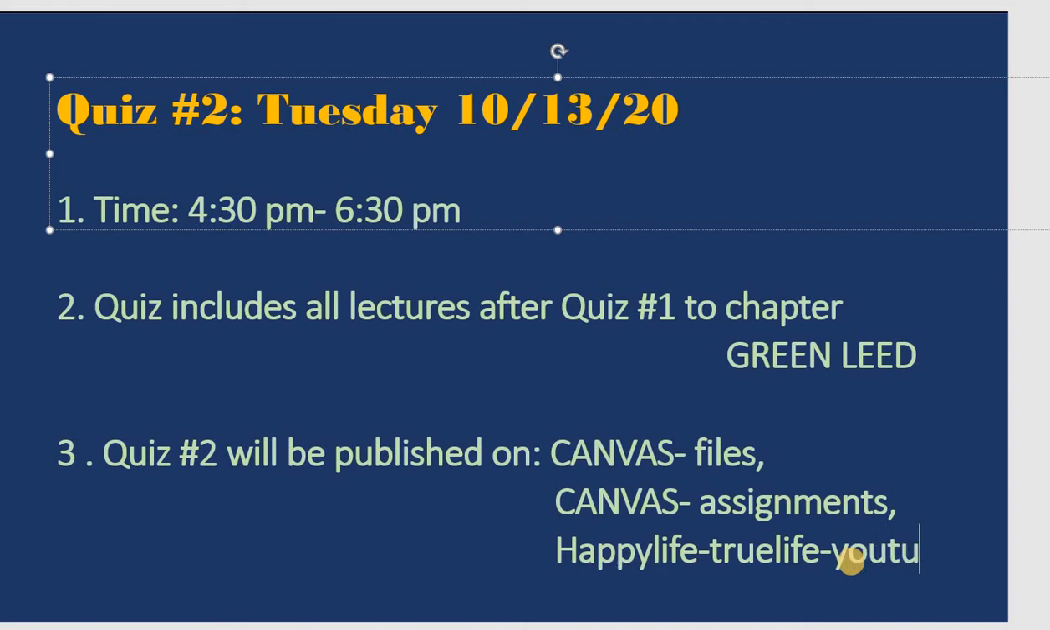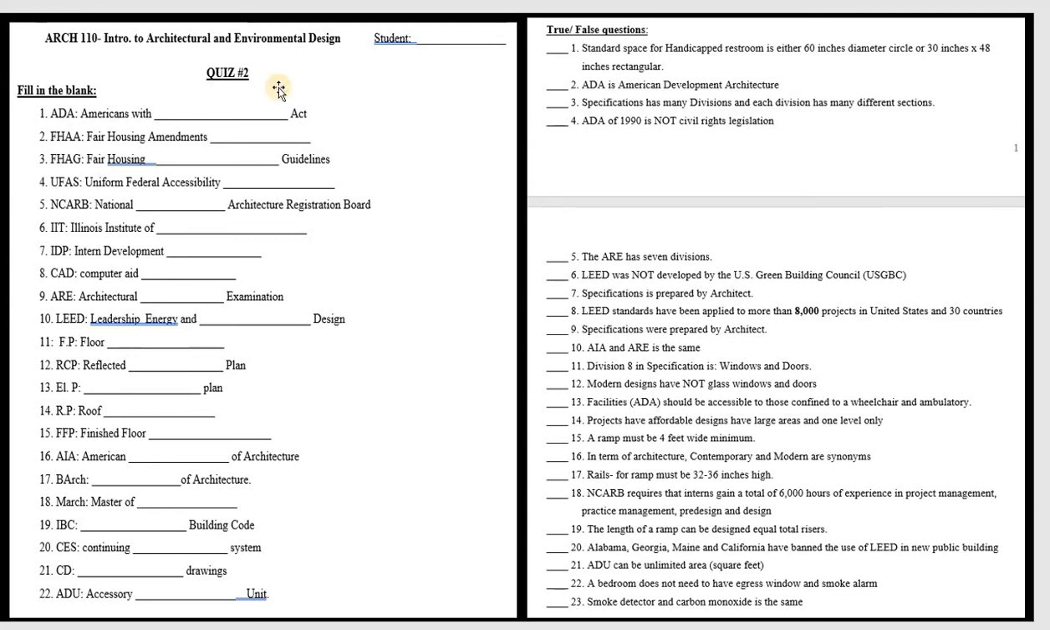Okay, so basically quiz number 2 has a part on fill in the blank. I have 22 questions for you, so try to answer clearly with very nice lettering so I can read it. After that, we have true and false questions, and I think there are around 30 questions, something like this.